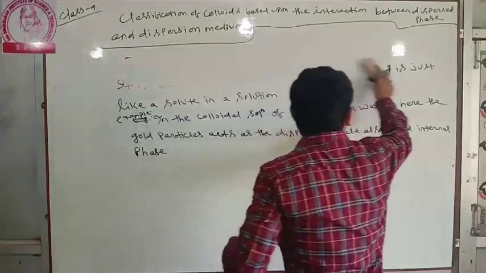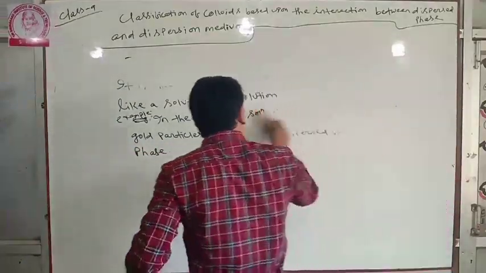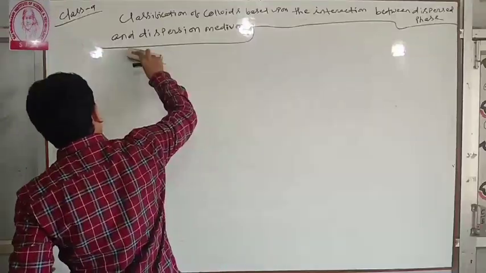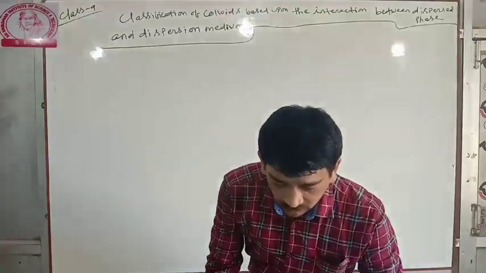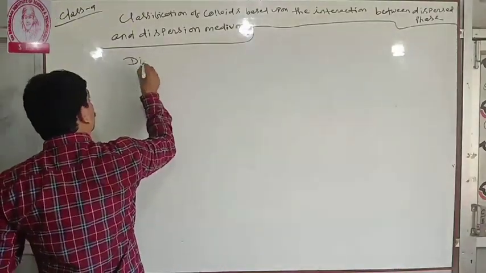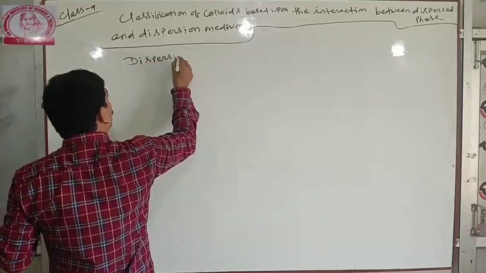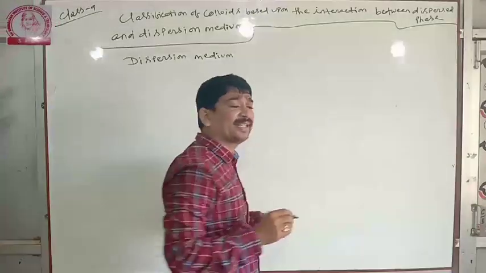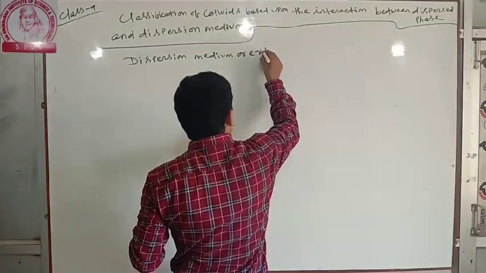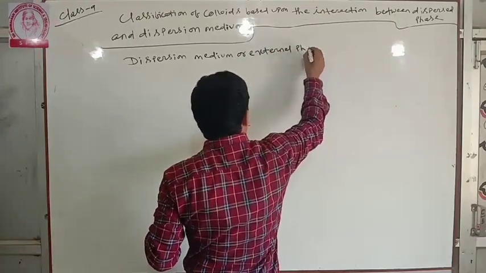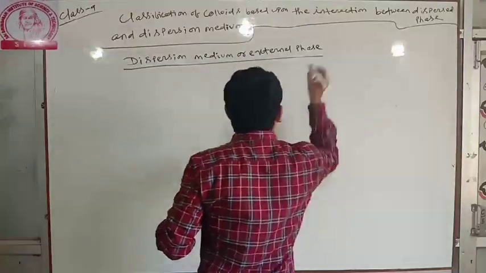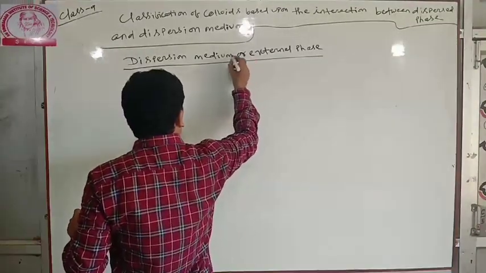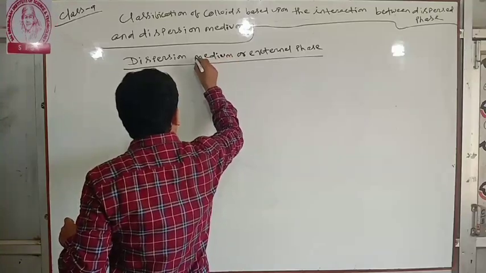Next is dispersion medium, also called external dispersion medium or external phase.